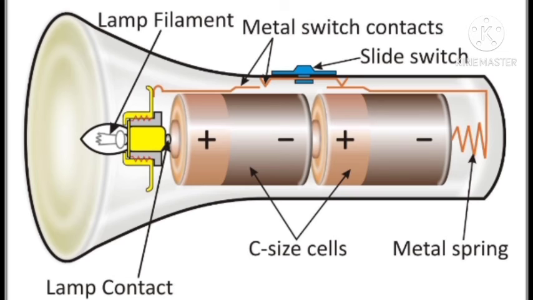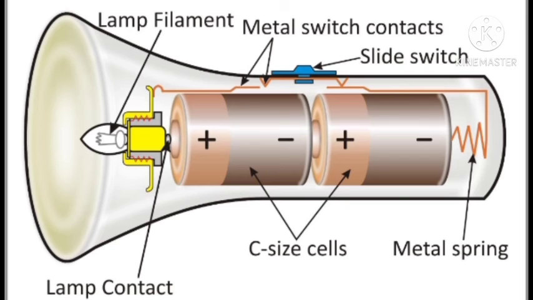So a torch has 2 or 3 cells placed inside it. These cells are joined in such a way that the positive end of one cell touches the negative end of the other cell. As I have told you, that brass cap is the positive end, and that zinc container is the negative end.